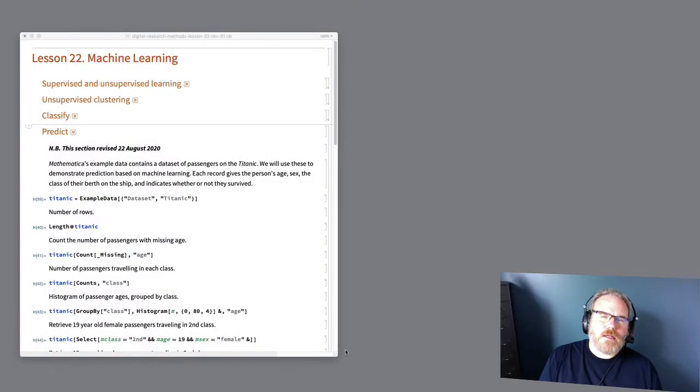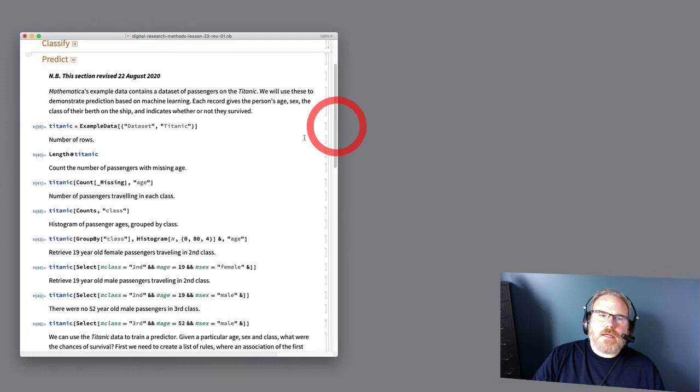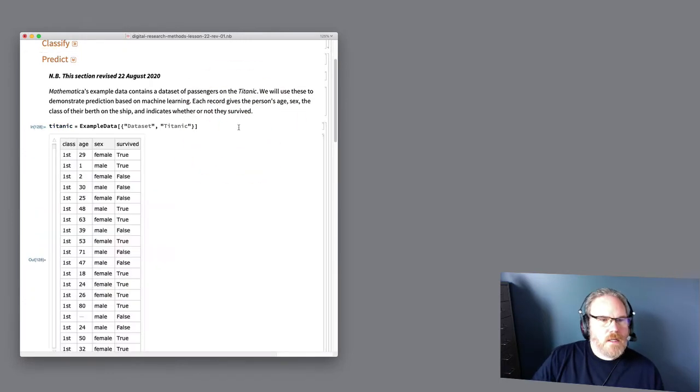Next, we look at an example of supervised learning that does prediction. Mathematica's example data contains a data set of passengers who are on the Titanic, and we're going to use these to demonstrate prediction. So each record, let's load this up. Each record shows what class the person was traveling, their age, sex, and whether they survived or not. So that's the data set.